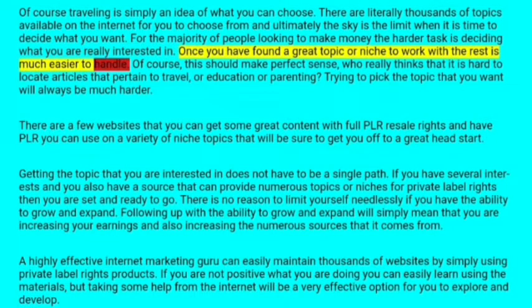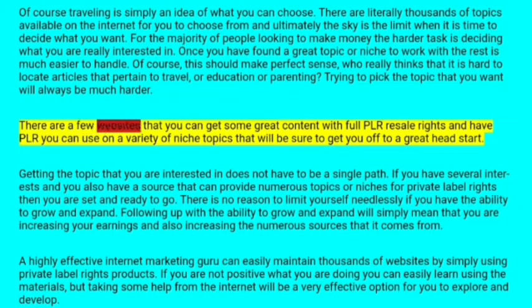Of course, this should make perfect sense. It is not hard to locate articles that are present on travel, education, or printing. Trying to pick the topic that you want will always be much harder. There are a few websites where you can get some great content with full PLR, private label rights, which you can use on a variety of niche topics that will be sure to get you off to a great head start.